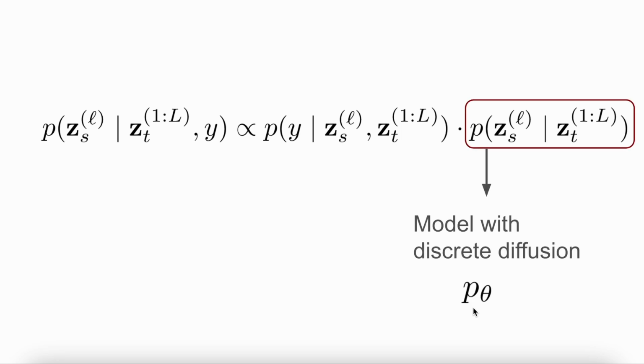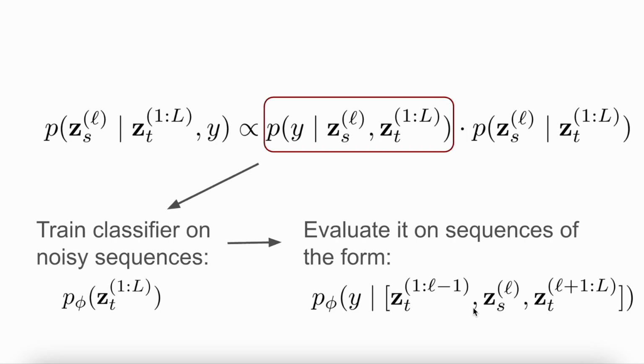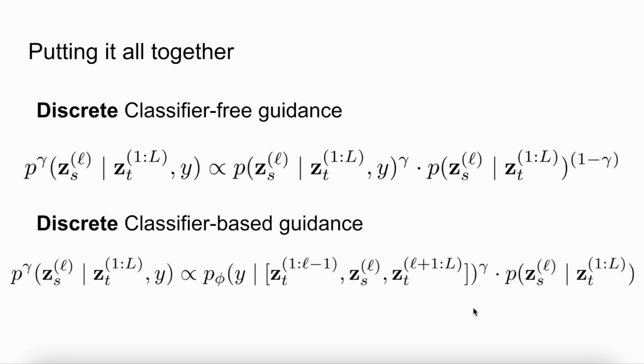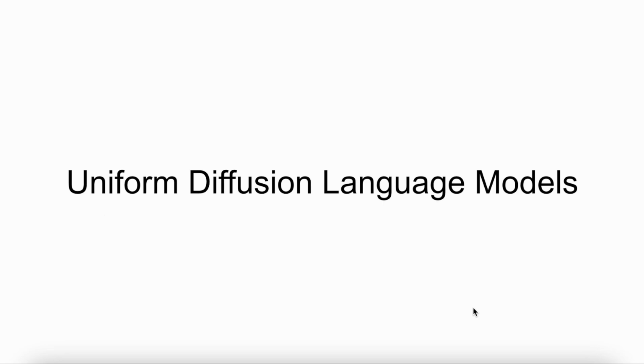As before, the unconditional term we model with the discrete diffusion model. And for the first term, we model it with a classifier trained on noisy sequences as above. However, here we only evaluate it on sequences that differ only at the position lowercase l that we are generating. Putting this together, we now have tractable and easy to implement algorithms for guidance in discrete domains.